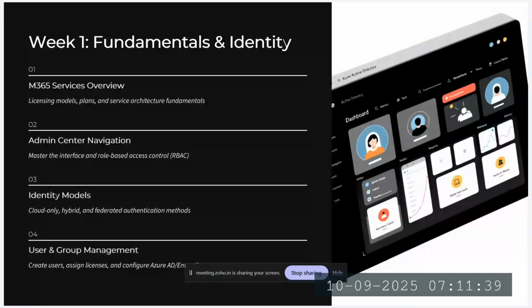And on top of that, we are going to go through the list of the services within Microsoft 365 during the first week. We are also going to study the different license models, the different Microsoft 365 plans, and the service architecture. So when I set up Microsoft 365 from scratch, which service or which license am I going to choose for my need, because the need can be different for a 200 to 300 employee company.